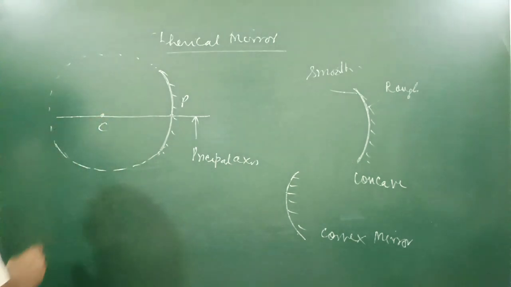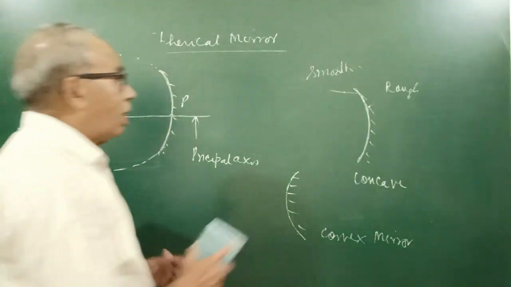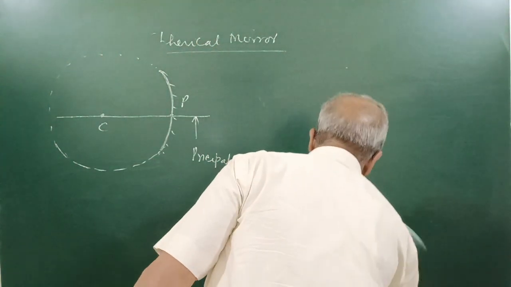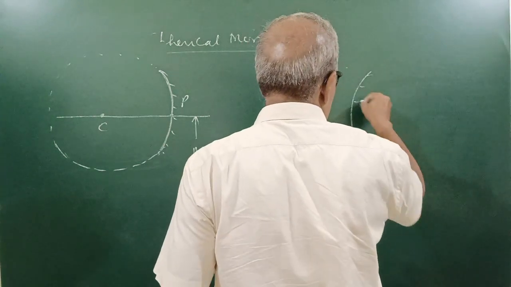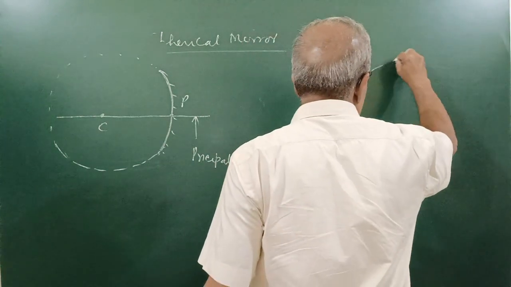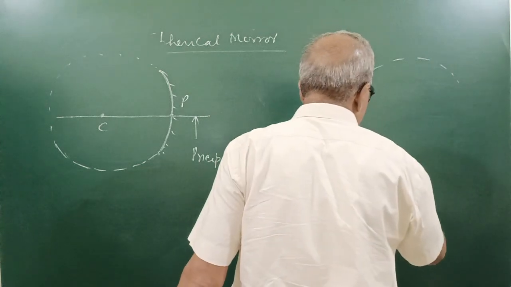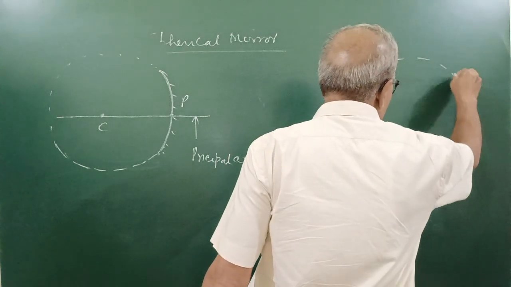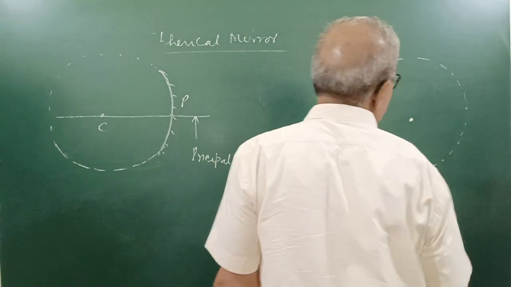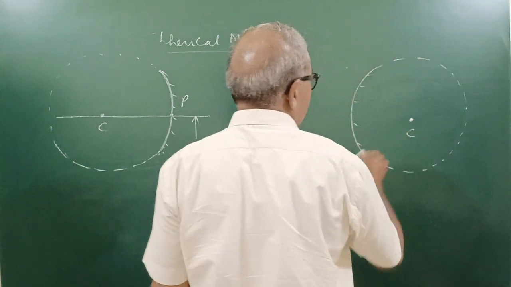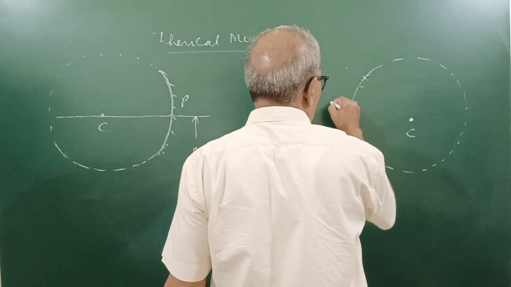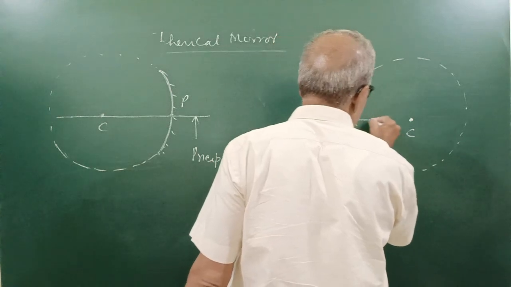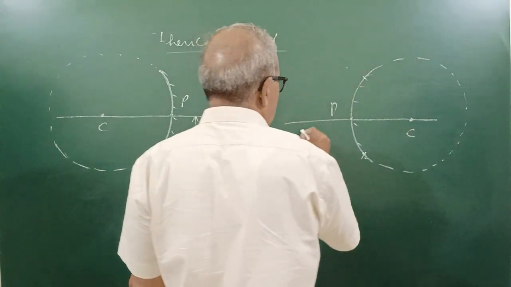So center of curvature, the center of the sphere of which mirror supposed to be part, is called center of curvature. If it is like this, so convex, so it will be making the sphere like this. And center of this sphere will be center of curvature of convex mirror, and midpoint on the surface of mirror is called pole, P. Line joining this C and P, pole, it is called principal axis.